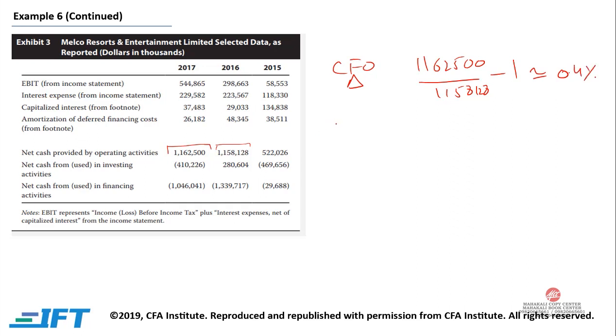Now, if we are expensing our interest cost, then the cash flow from operation would change. The change in cash flow from operation would be 1,162,500.